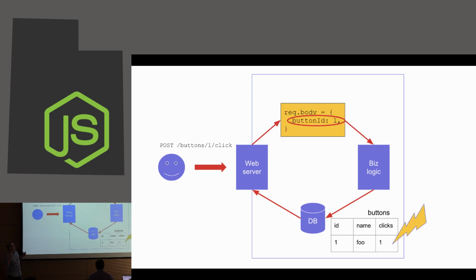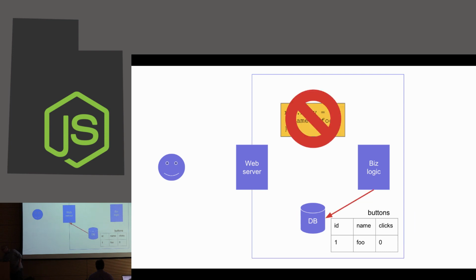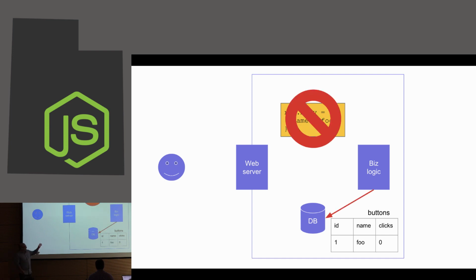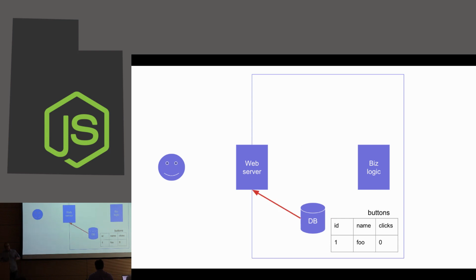Whoops, that went way too fast. Here we go. Feed that into the business logic, right? Extracting the name. And so we would then insert into the database a record of having created this button and discard the request that came into us. It's now gone because we have the state that we care about. And then we render a response to the user.